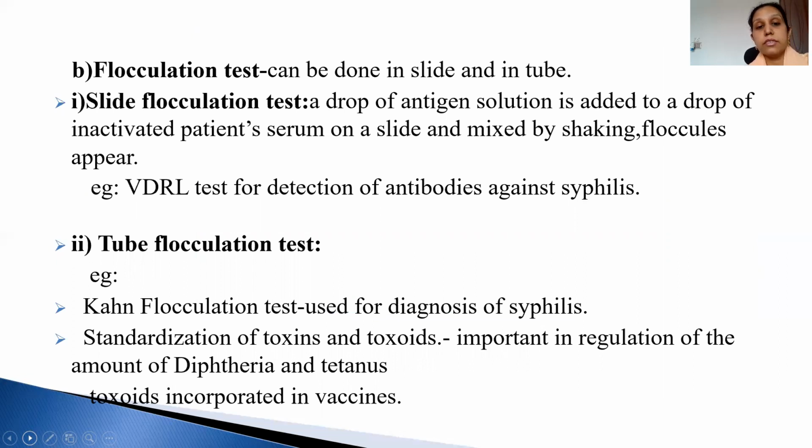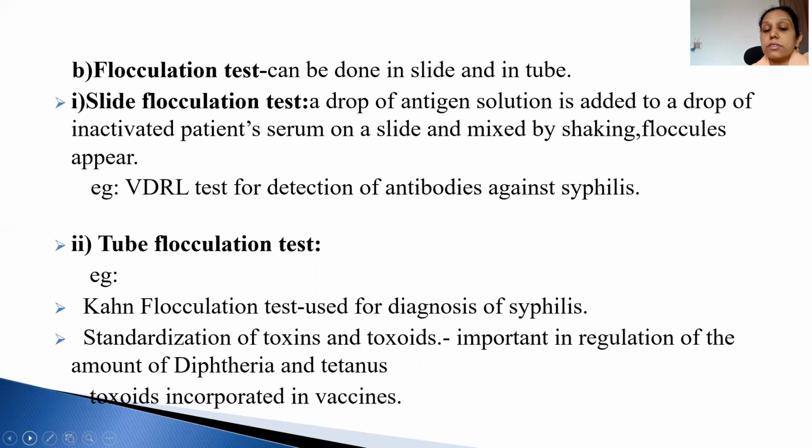The flocculation test can be done on a slide or in a tube. On a slide, we just drop an antigen solution, add inactivated patient serum on the slide, mix and shake, and floccules appear. That is seen in the VDRL test, that is for syphilis. In the tube flocculation test, the Kahn flocculation test is done in case of syphilis.